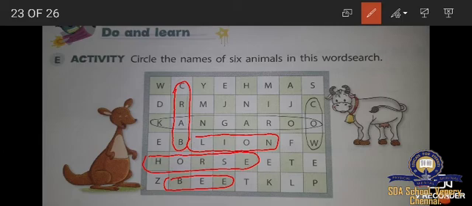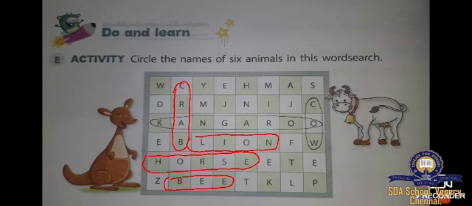They already gave 2 animals. Now we find the remaining 4. We find the 6 animals, no? Yes. Shall we pass on to the next one? What are the animals we found? Crab, lion, horse and bee.